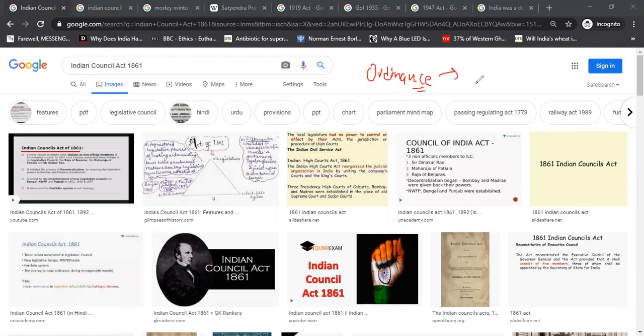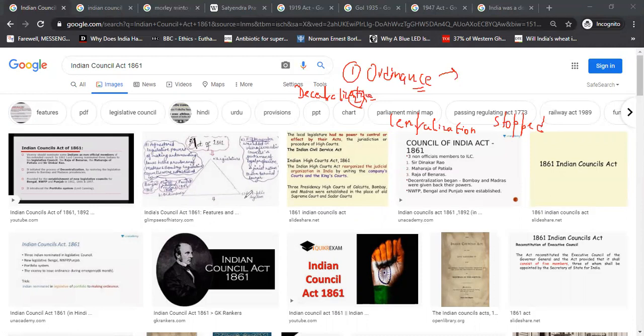One thing which is very important, apart from the ordinance part, is, see, remember one thing, from 1773 the process of centralization started. This whole centralization process stopped, or stopped to a certain extent, via this Council of India Act of 1861, because whatever powers were taken away from Bombay and Madras presidencies and their governors, they were given those powers back. So decentralization began, and this is important, dude. Apart from ordinance, this decentralization thing is important. So Bombay and Madras were given back their powers via the 1861 Act, dude.